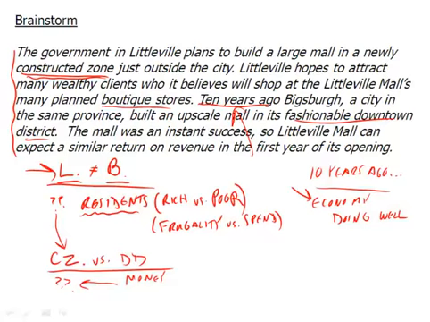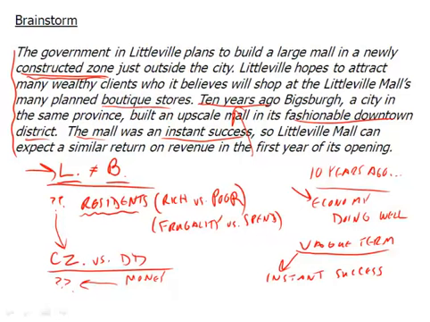You may also pick up on here the idea that the mall was an instant success. What do we mean by instant success? So that becomes a vague term. Does that mean many people went there? Does it mean it made lots of money? We don't know. Instant success. And there's also another vague term: Littleville can expect a similar return on revenue in its first year of opening. So exactly what does that mean? To make the same amount of money? Okay, well, that could be a little bit more specific, but even then, to make the same amount of money during its first year of opening, maybe the size of the mall will be something there.